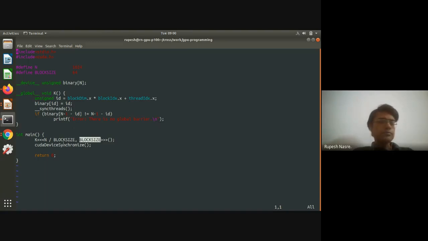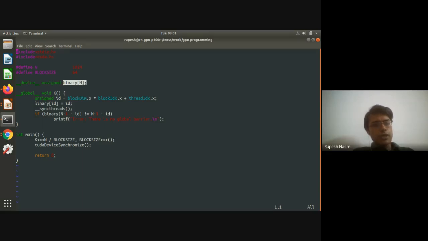Right? Inside the kernel, I have a variable called binary of n. So with __device__, this becomes a global variable on the GPU. Right? It's not accessible on the CPU, but you can access it across all the kernels as if it has been cudaMalloc'd and that pointer has been passed as a parameter. So binary of n is an array.